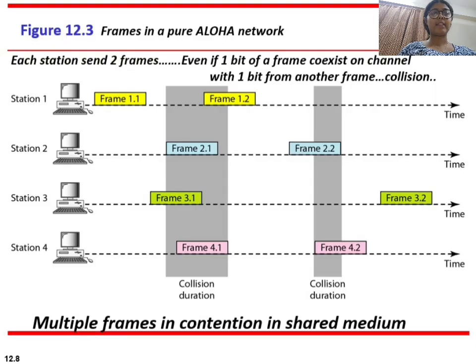Now let us look at this figure. It shows multiple stations transmitting frames on the same shared medium. Because the medium is shared, if two frames overlap even by 1 bit, then a collision definitely occurs. When a collision occurs, both frames become corrupted, and hence both of these frames must be retransmitted. This is why collisions are a major issue in pure ALOHA networks. The collision problem is somewhat handled with the concept of slotted ALOHA, which we will learn further.